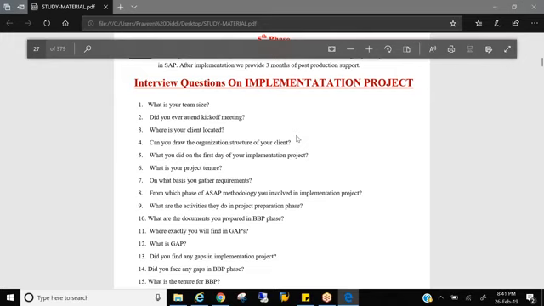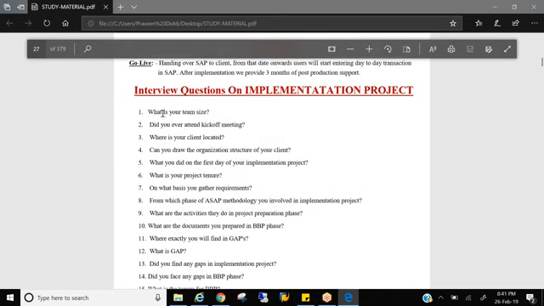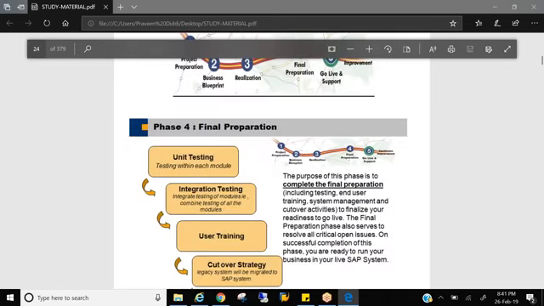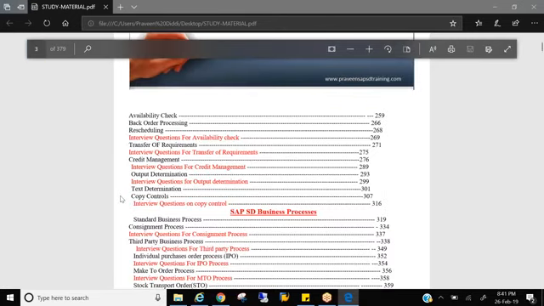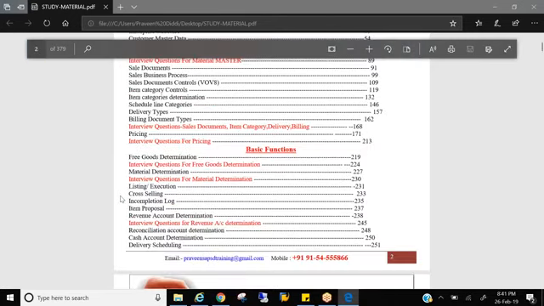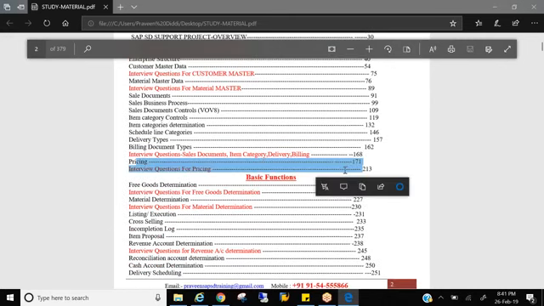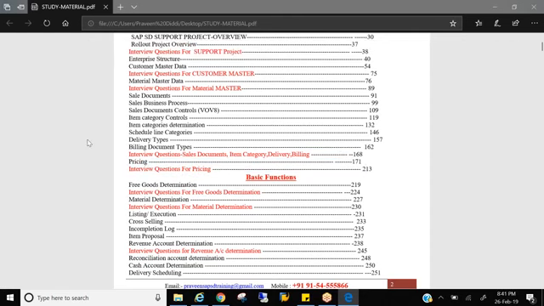Yeah, Praveen. Hi, Sam. In this study material, some of the pages are missing. Can you update the new one? Yeah, up to pricing, you have the study material. As of now, that will not affect your preparation. But in this topic also, a couple of pages are missing. Okay, that means you haven't received the complete document. I'll share it with you.